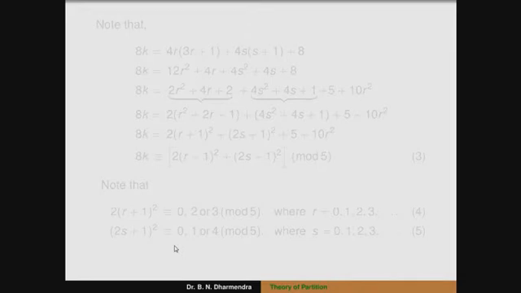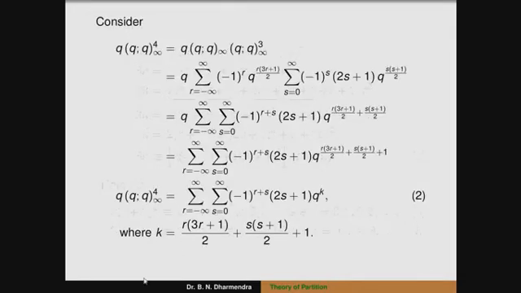So by using that k, we have to multiply throughout by 8 here, so this one gets cancelled, that is 4 times 4 into r into (3r plus 1) plus 4 into s into (s plus 1) plus 8.